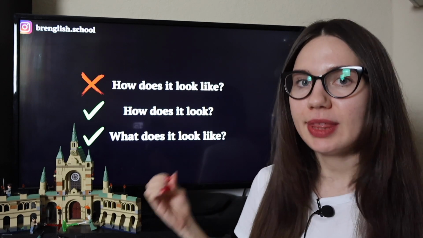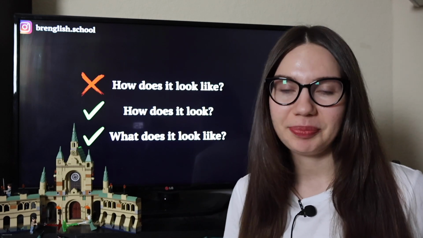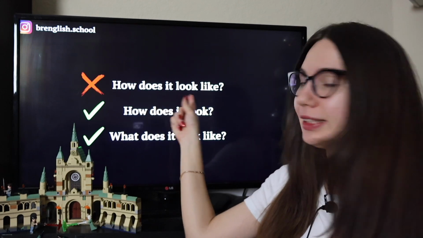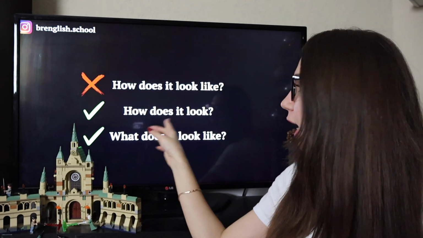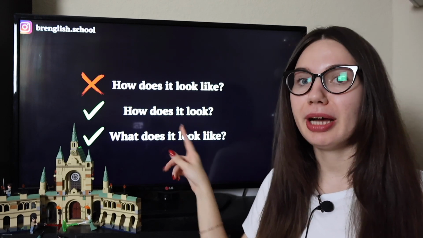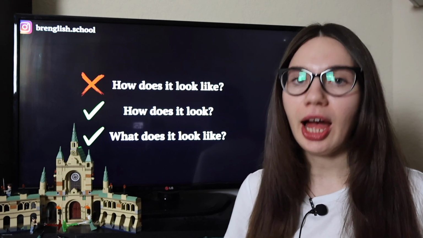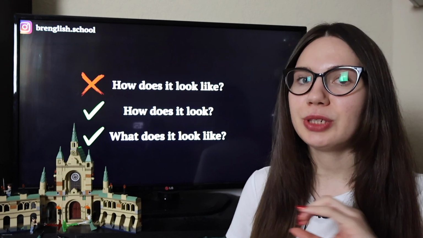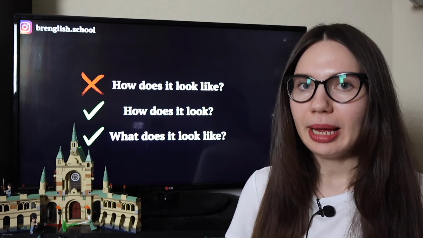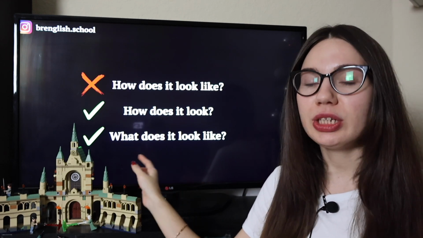So usually people think that the question "how does it look like" is correct, but it is incorrect. Instead of "how does it look like," we have to use "how does it look." You can say "what does it look like," but if you want to use the question word how, you have to say "how does it look." You have to stop at look. How does it look? But if you use question word what, you can say what does it look like.